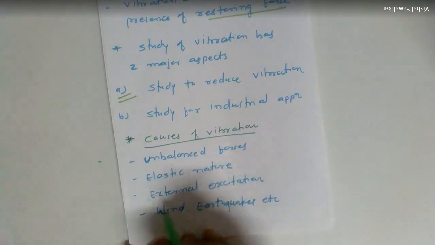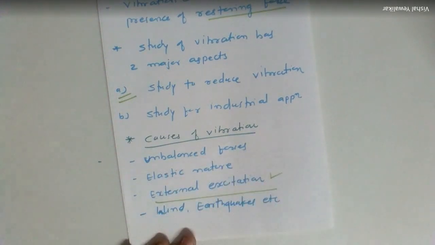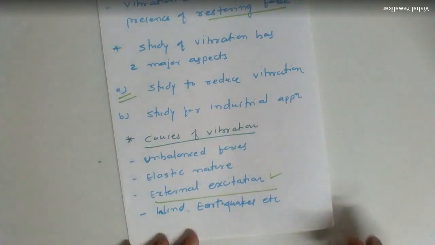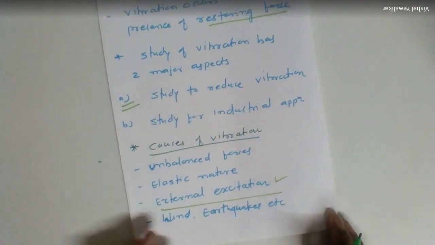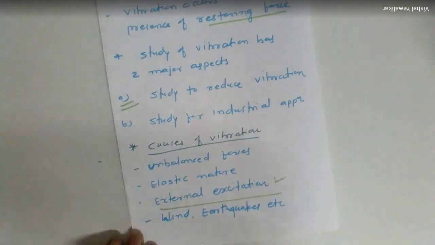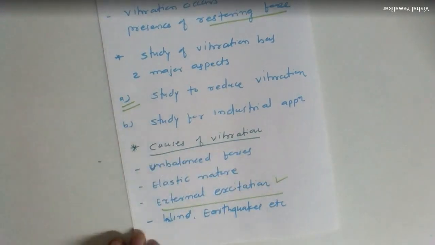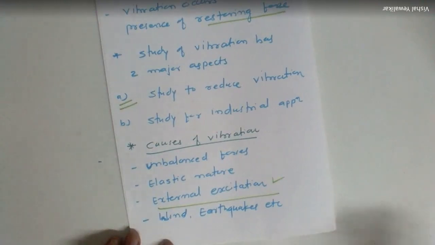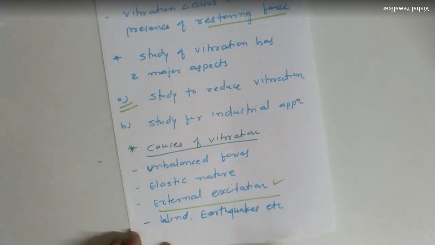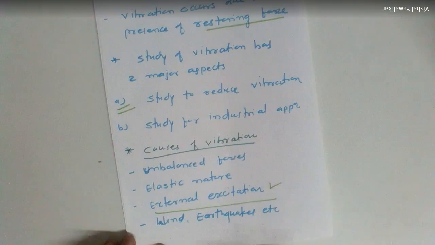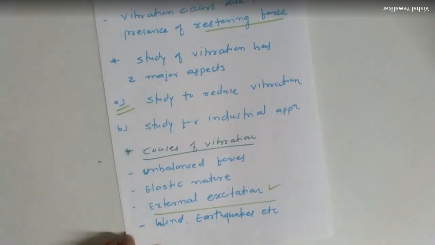What we commonly call a forced vibration. External excitation means we are providing a drive to the system, or some prime mover to the system, and thereby we are providing external excitation in order to give power to the system. In that case also vibrations are produced, and natural calamities like wind and earthquakes are also one of the causes of generation of vibration in the system.